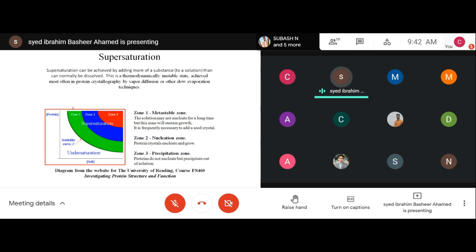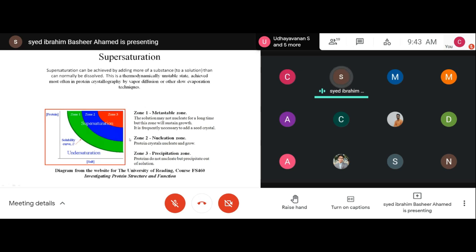Okay, so what you have to do is take those thin crystals and break them into smaller pieces, then dip them into your crystallization solution. If it is in a metastable zone, whatever you are dipping will act like a seed, and using the seed it will start to grow. Zone 2 is the nucleation zone, so the protein crystals nucleate and grow.